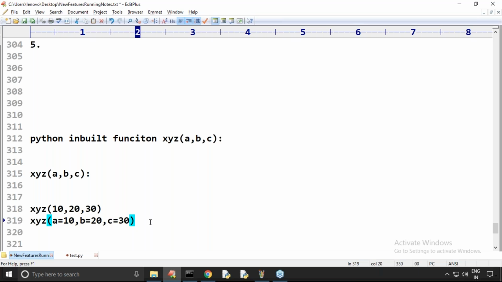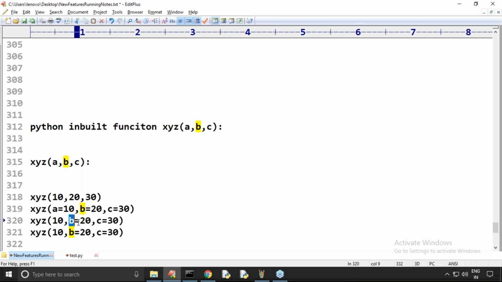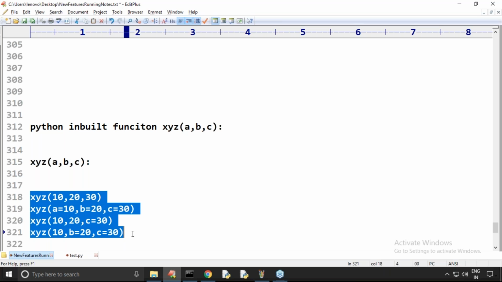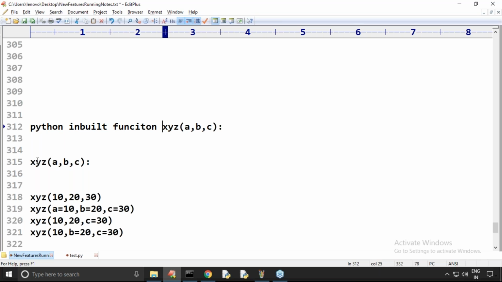Sometimes I may pass 10, 20, and then c is equal to 30. Are all these function calls going to be valid or not? Please confirm. Yes, for this function, all these function calls are valid. But is it a Python inbuilt function or not? Yes, it is.